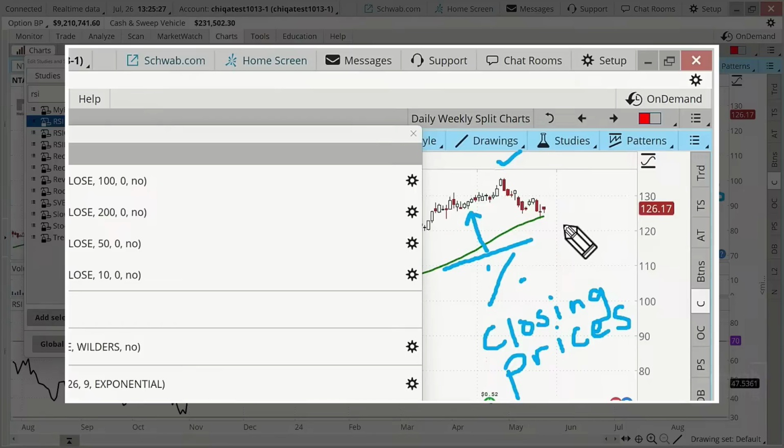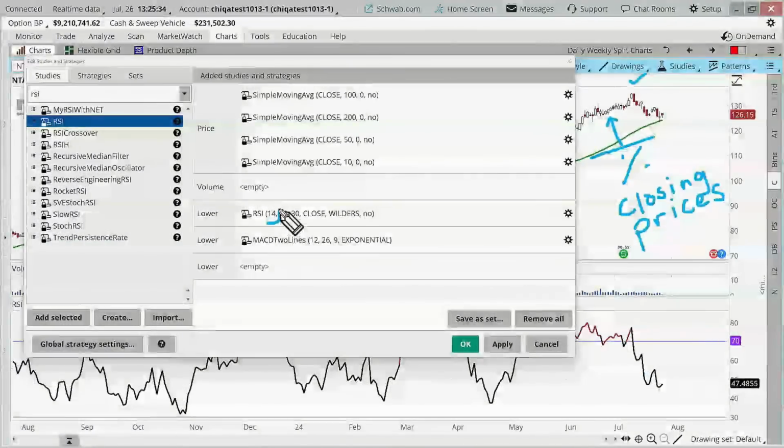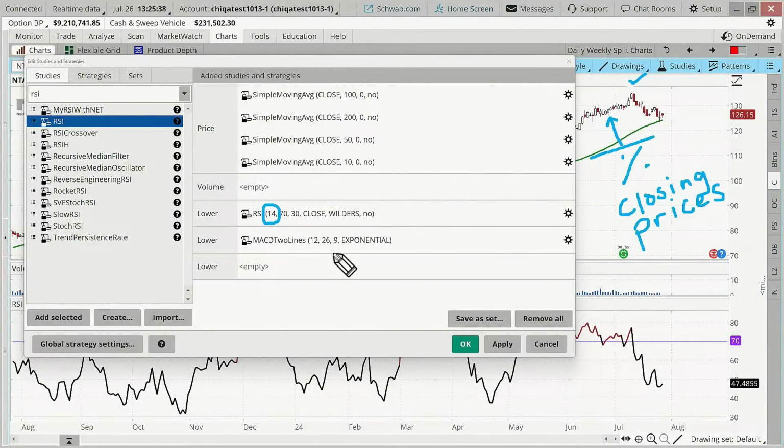Now, what the RSI does is it measures over a 14 period, which is what the default is. It's really funny how Wells Wilder came up with that. It's half of a moon cycle, and I guess the moon cycle is about 28 days, so that's what he used there. Interesting, but I think that's a common default.